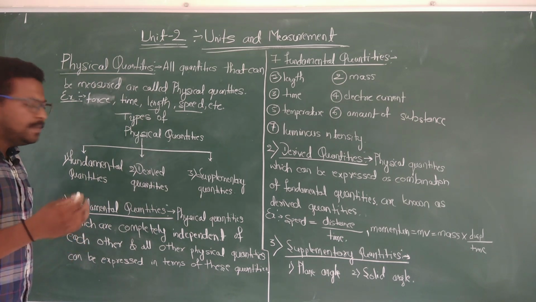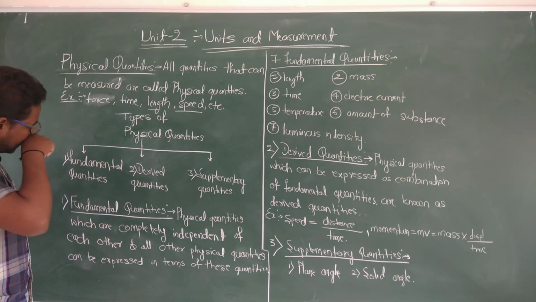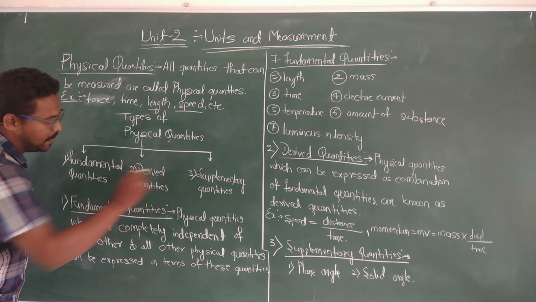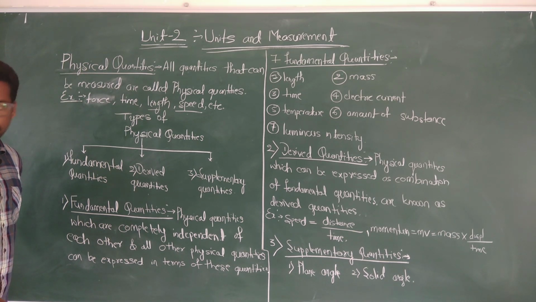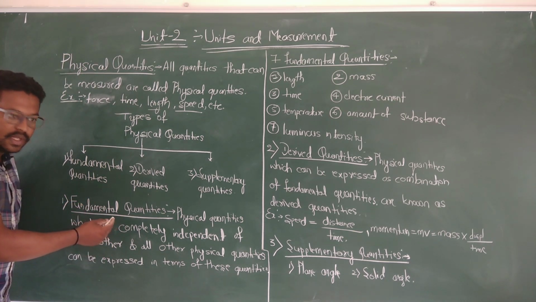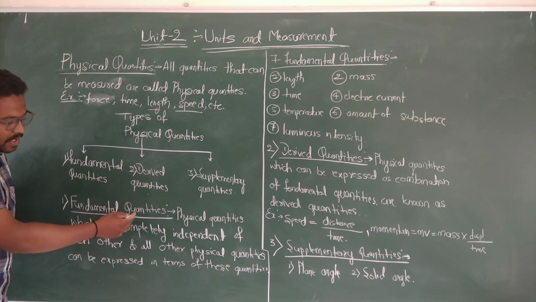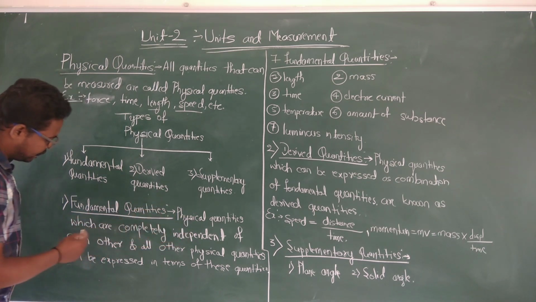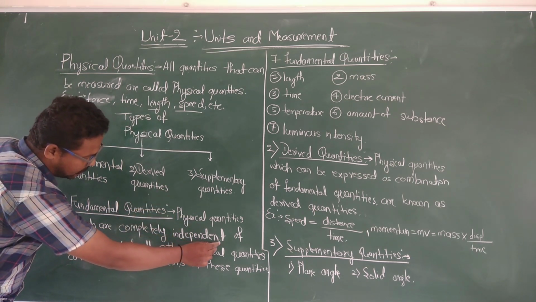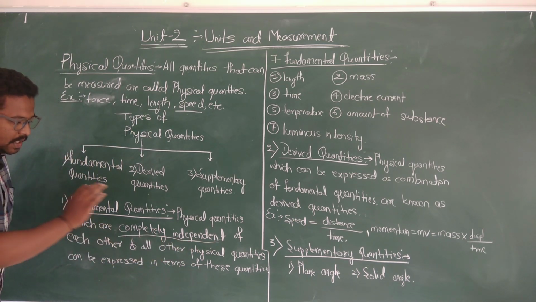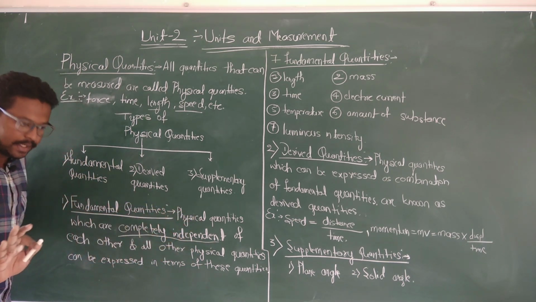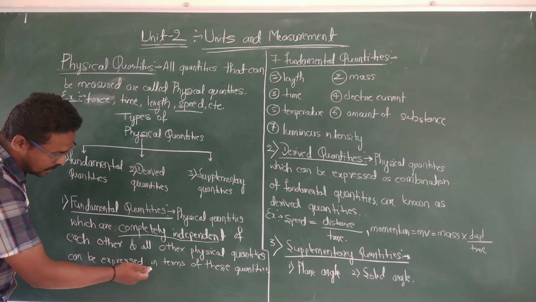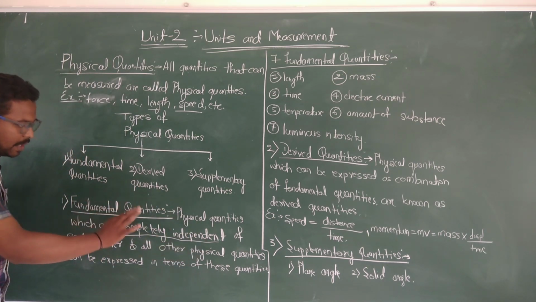There are types of physical quantities. So what are the types? One is fundamental quantities, derived quantities, and supplementary quantities. Let's study one by one. Fundamental quantities: see the definition, you may be asked this question. Physical quantities which are completely independent of each other, and all other physical quantities can be expressed in terms of these quantities, are called fundamental quantities.